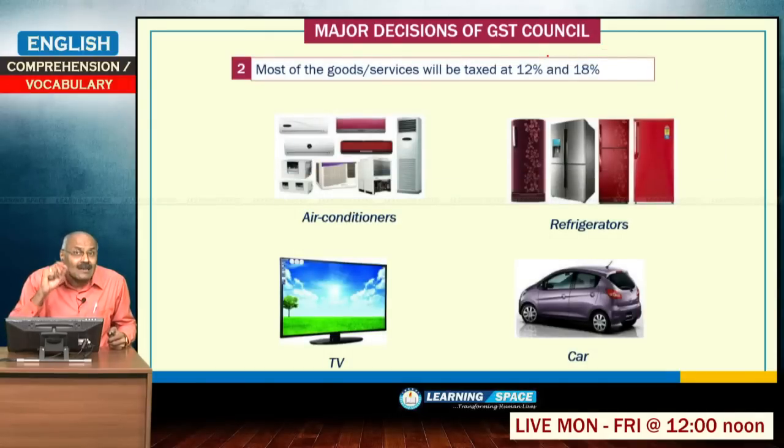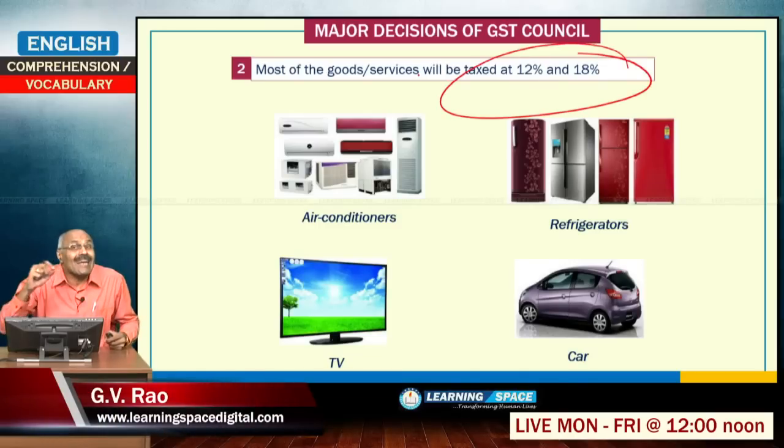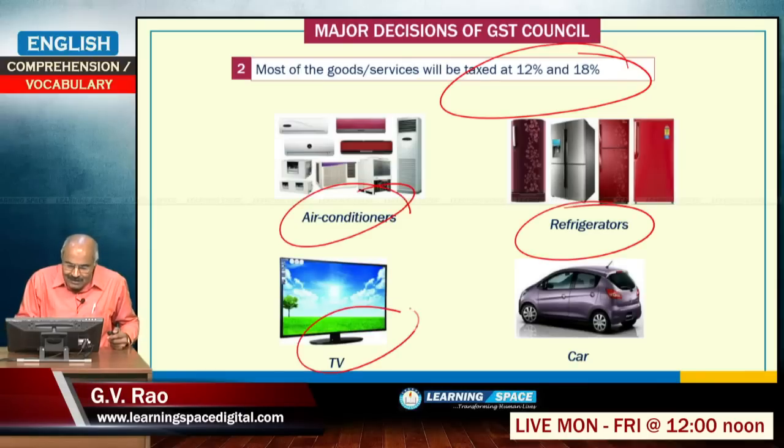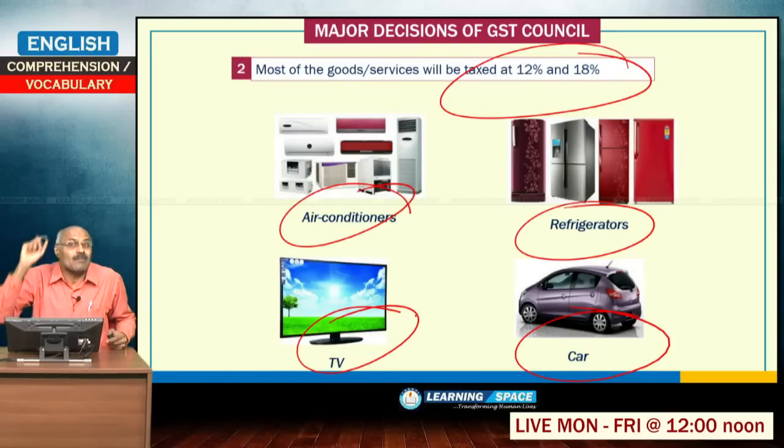The second one is standard goods. Standard goods are taxed at 12% and 18%. Here air conditioners, refrigerators, TVs, then small cars, these are all examples of standard goods. So, standard goods are to be taxed at 12% and 18%.